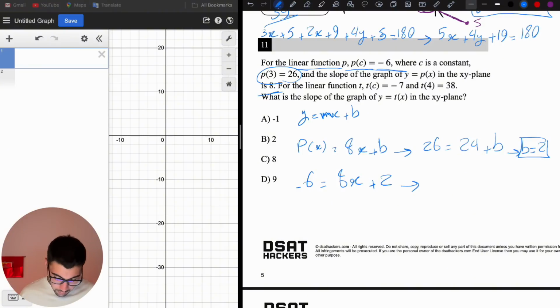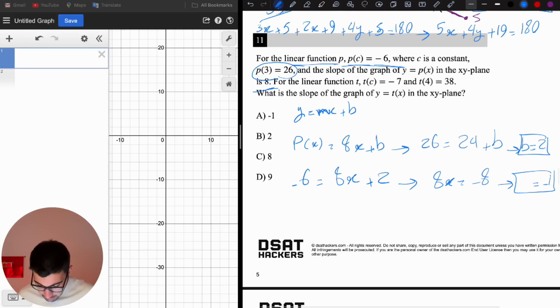I'm going to move the 2 to the other side as negative 2, so I get 8x equals negative 8, and then x is negative 1. So when x is negative 1, we get negative 6, which means rather than x, I'm going to say c. So I found out what c is, and I found the function p.